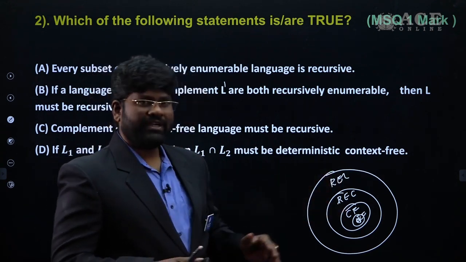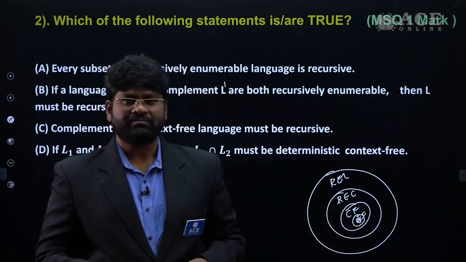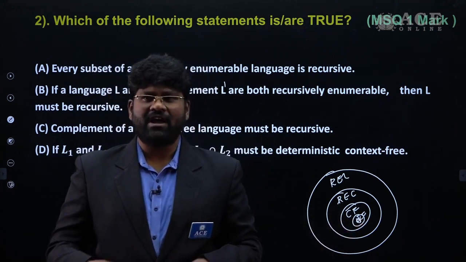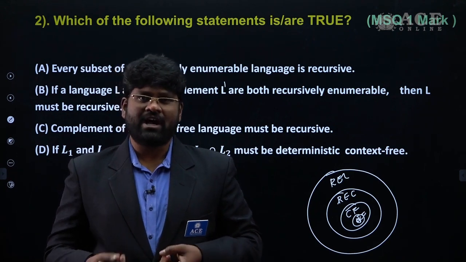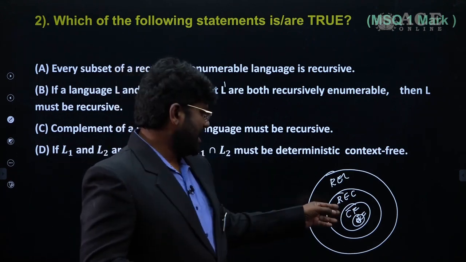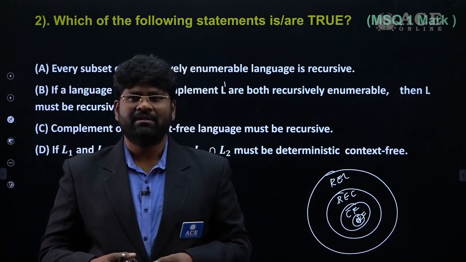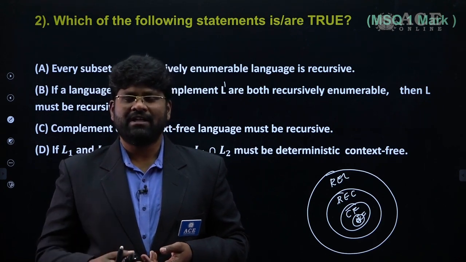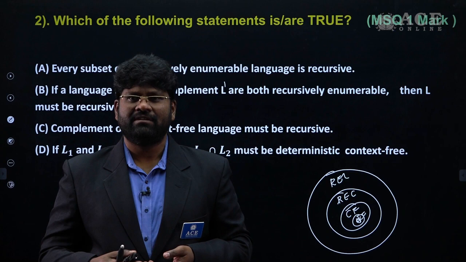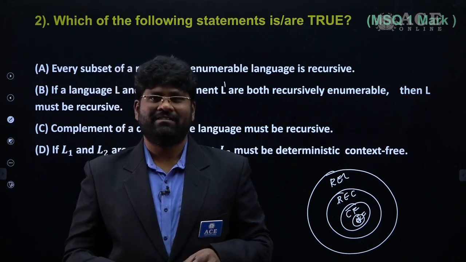Later on top of it we have the CFLs. When you talk about the DCFLs, they are not closed under intersection, but they are closed under complementation. And when we talk about context-free languages, there are three properties you have to remember. Context-free languages are not closed under complementation, and they are also not closed under intersection, but they are closed under intersection with regular languages. So they are the three.